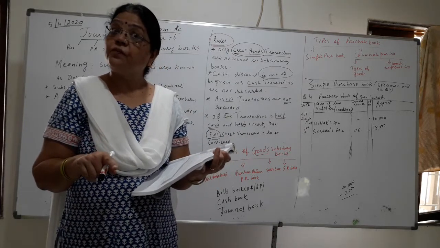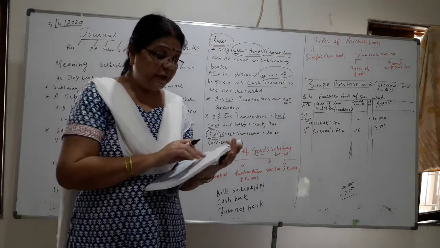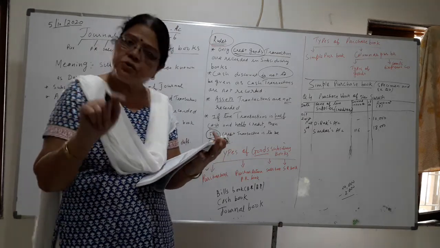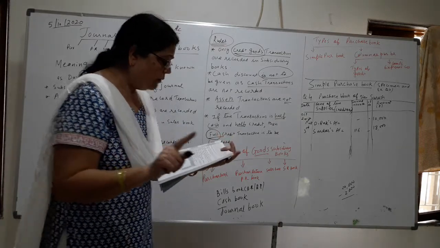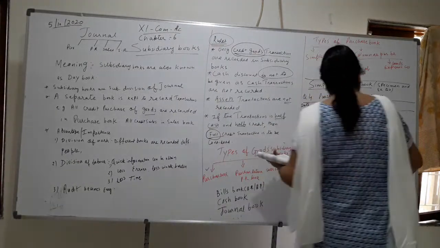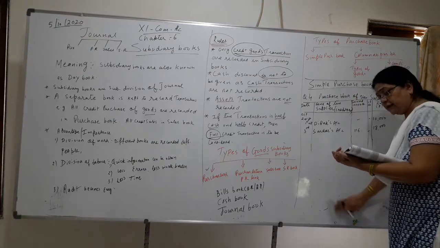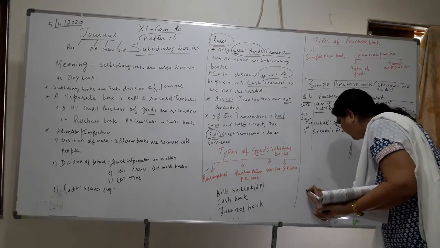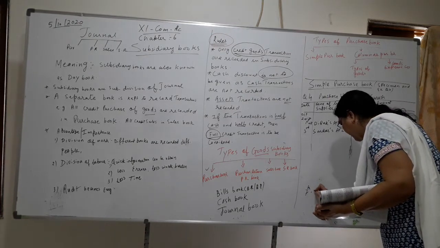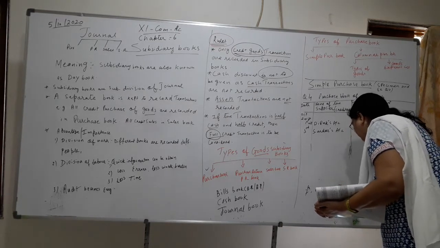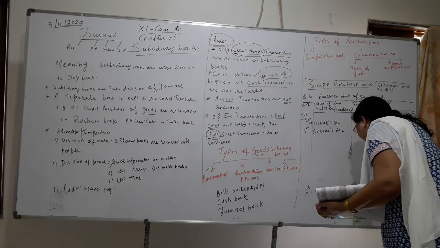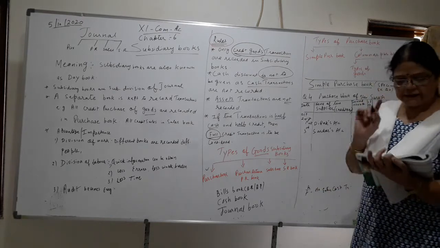Purchase goods from Pankaj on cash. This we will enter? No. It is a goods transaction, but it is a cash transaction, so we will not enter this entry. See children, on 7th, no entry. Why? Because it is a cash transaction.